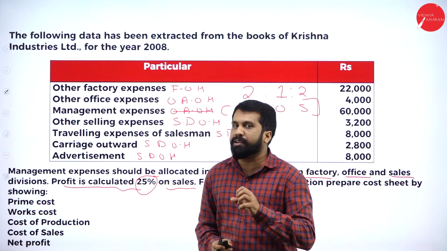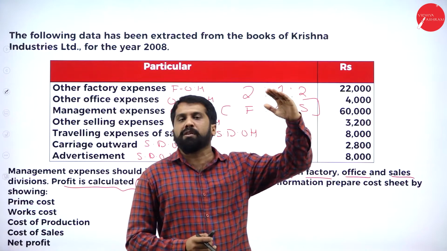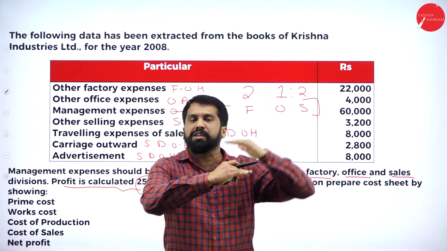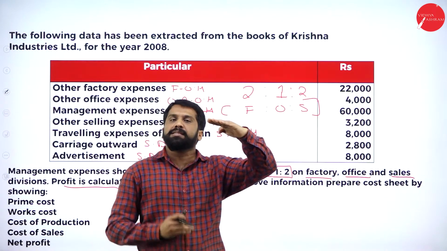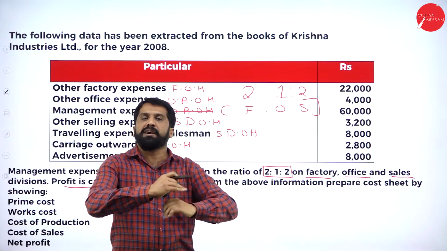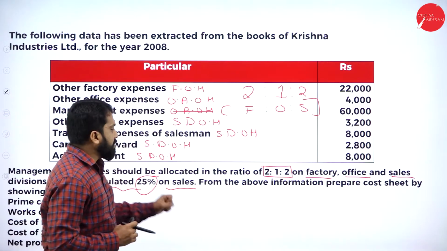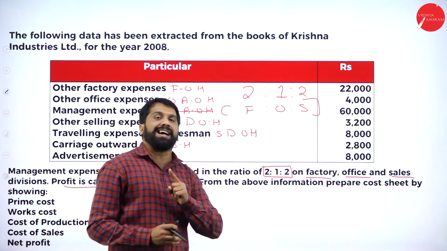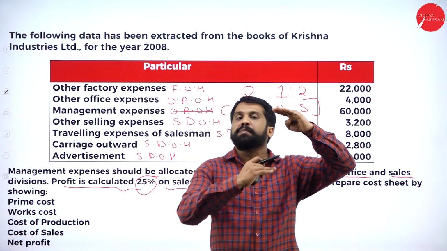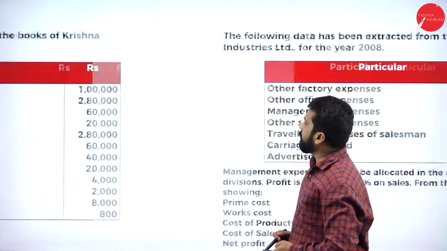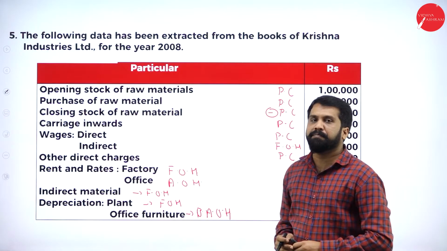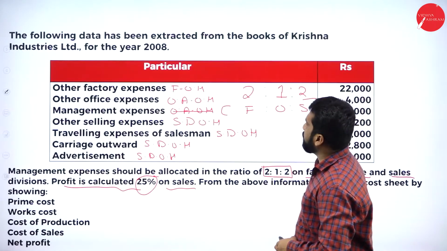Normally, how do you find out profit? Your overall sales minus cost is your profit. Again, I'll repeat, overall sales minus cost is your profit. But as per this problem, they are not asking you to prepare sales minus cost, because have they given anywhere the sales price? Is there anywhere sales price?